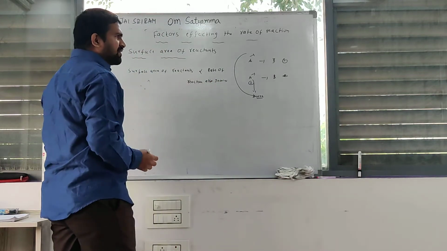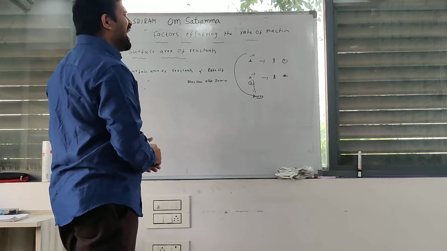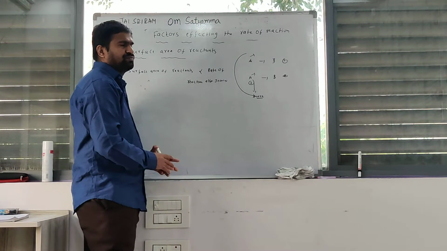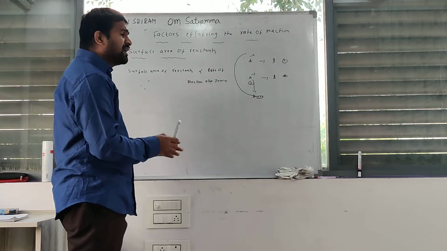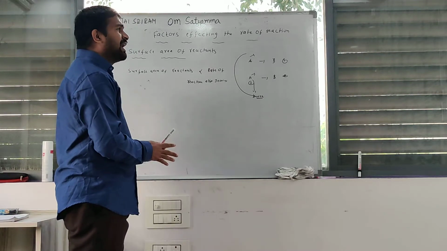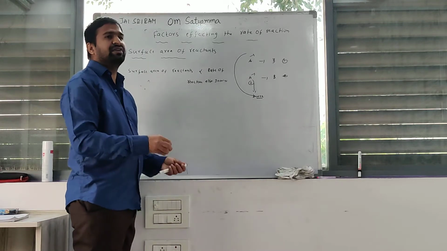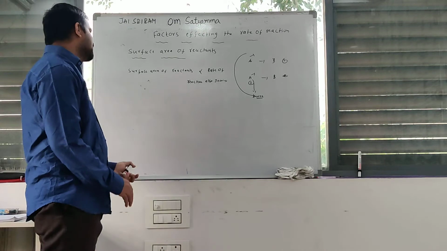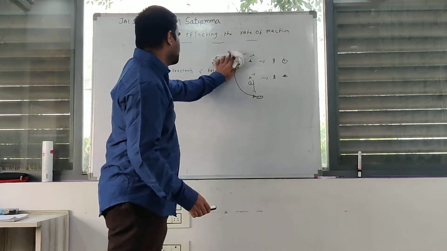Okay. Surface area increases. Now the number of atoms deposited on the surface area also increases. If the number of atoms deposited on the surface area increases, the collisions between those atoms also increase, and activated collisions also increase. Then finally the rate of reaction also increases. Clear? Next one, very very important factor, catalyst effect.